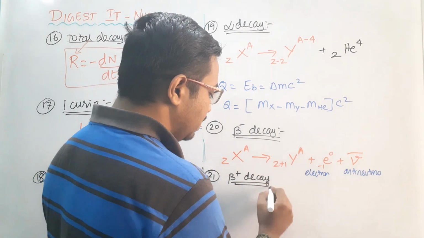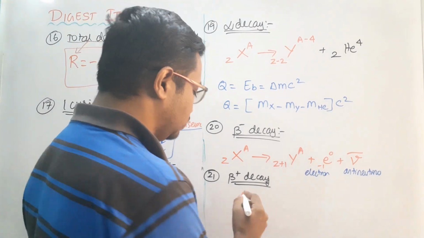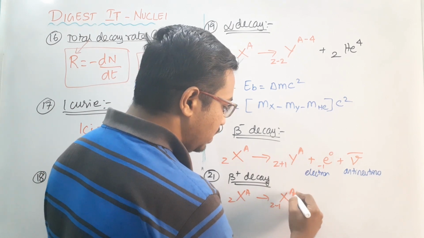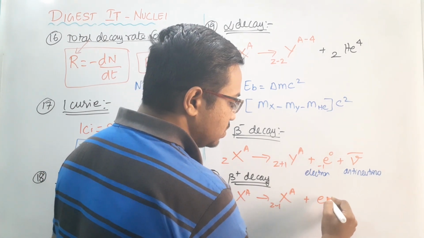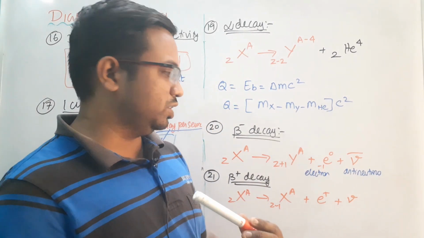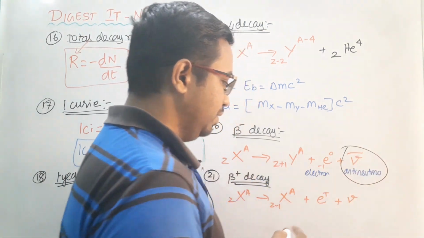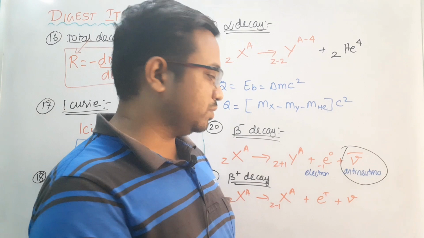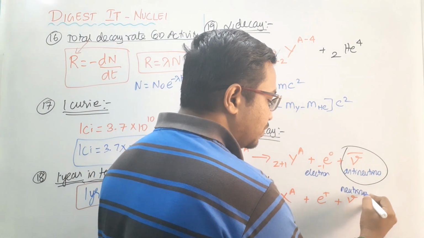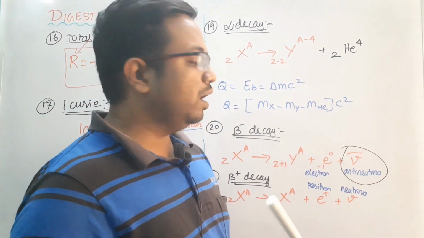So in this one, there will be a removal of 1 electron from the element. So X A will become Z minus 1 A with liberation of a positive charge, plus a substance. This particular substance is called a neutrino. Now see this one. The earlier one we call an antineutrino, but here we will have a substance that will be called a neutrino, denoted by the symbol mu. So this is neutrino and this is positron. Please be clear.